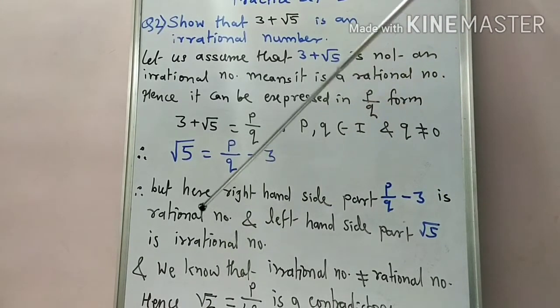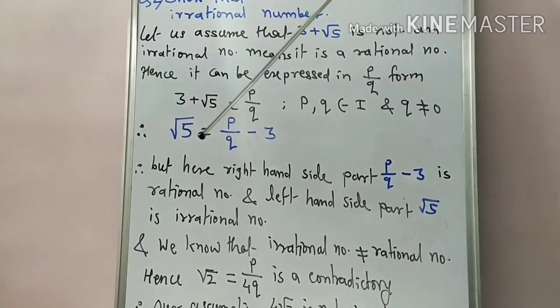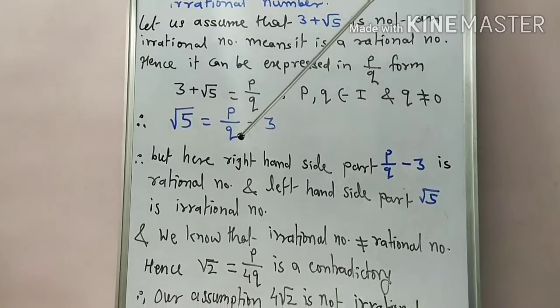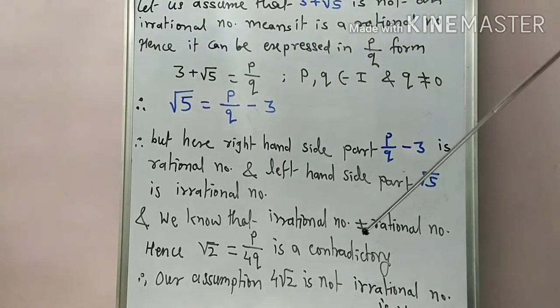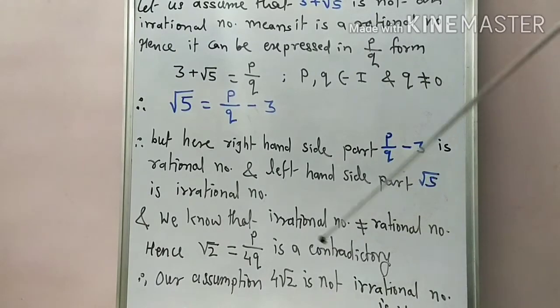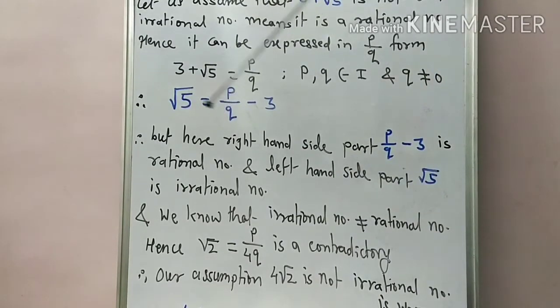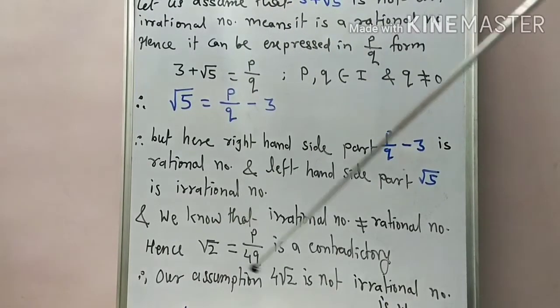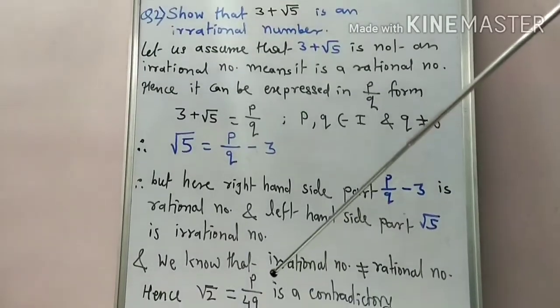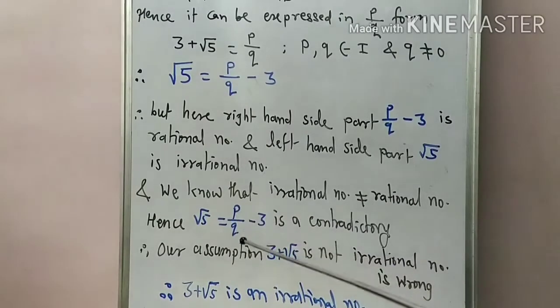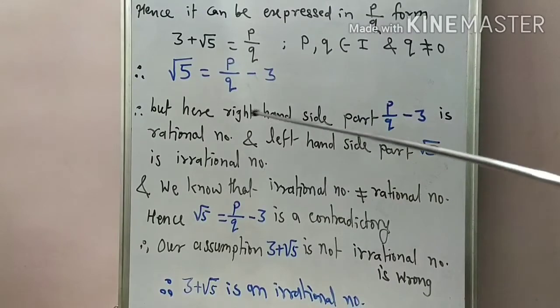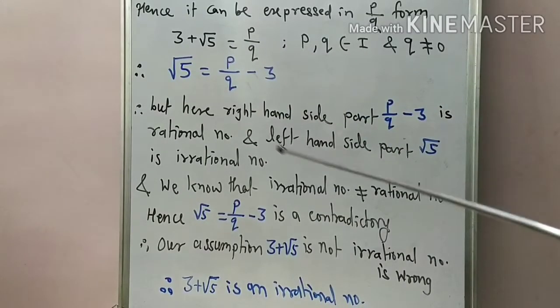And what are we getting? An irrational number equal to a rational number, which is a contradiction. We know that an irrational number is not equal to a rational number. This is a true statement, but here we get a false statement. And why do we get this contradiction? Because our assumption is wrong, which we have to change, and hence root 5 equals p upon q minus 3 is contradictory. This false statement is known as the contradiction.